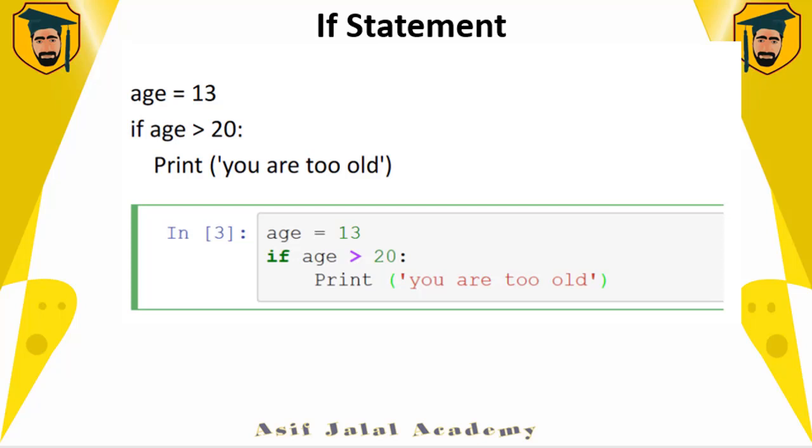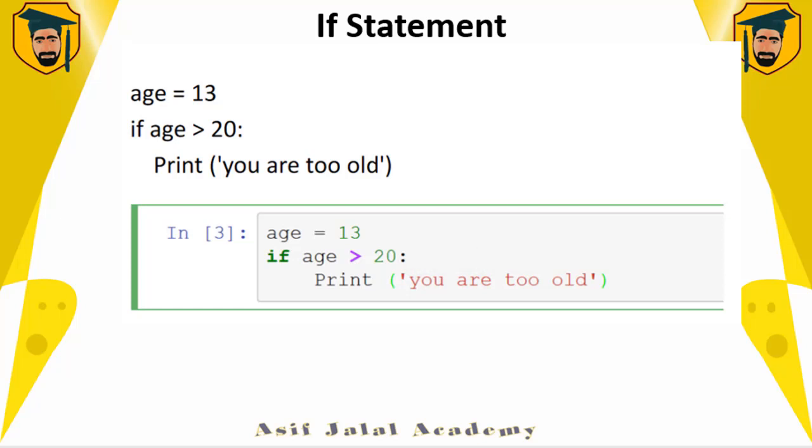If the age greater than 20 condition is true, only then the print statement is executed and you're going to see you are too old on the screen. But if the age greater than 20 condition is not true, then the print statement won't be executed and it doesn't show anything on the computer screen.